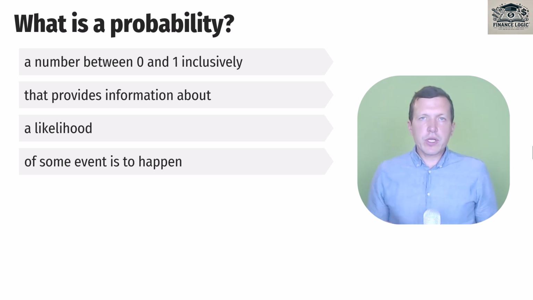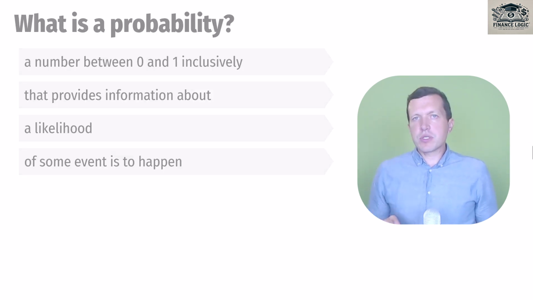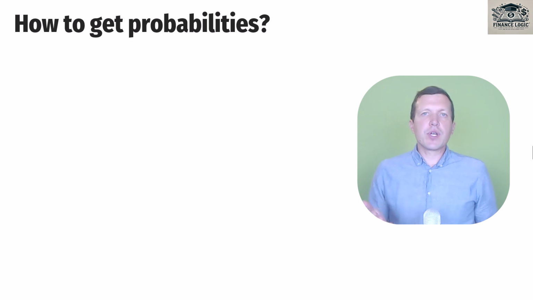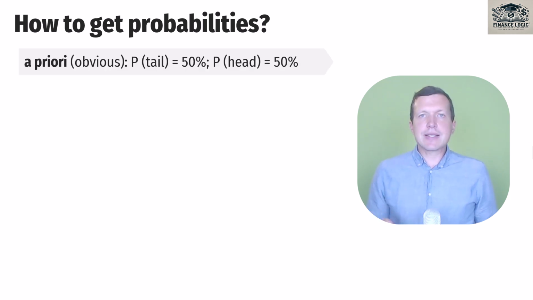And the very important question is to understand where to find probabilities, where we can get these numbers. Basically, there are three main sources of probabilities, or there are three types of probabilities depending on their sources, depending on their origins. The first one is a priori. It means that the probability is obvious. For example, if we drop a coin, we know that probability of tail is 50% or 0.5, and probability of head is the same, it is 0.5.